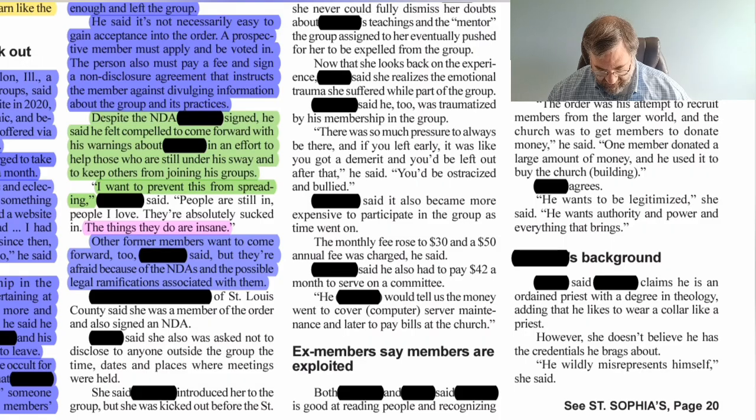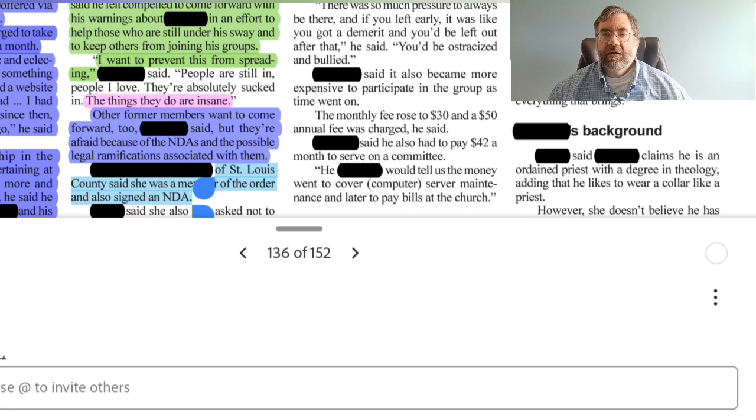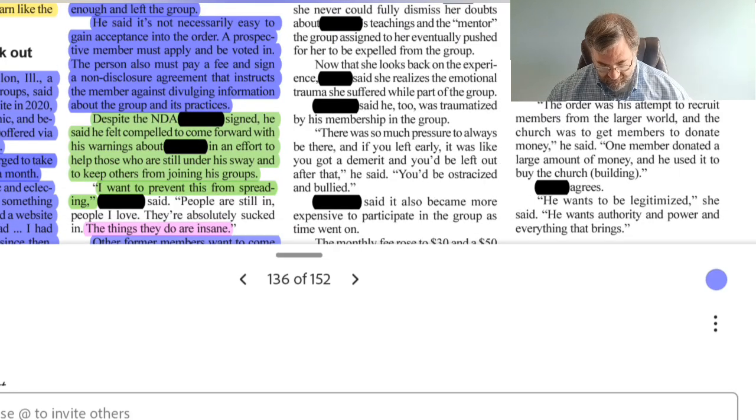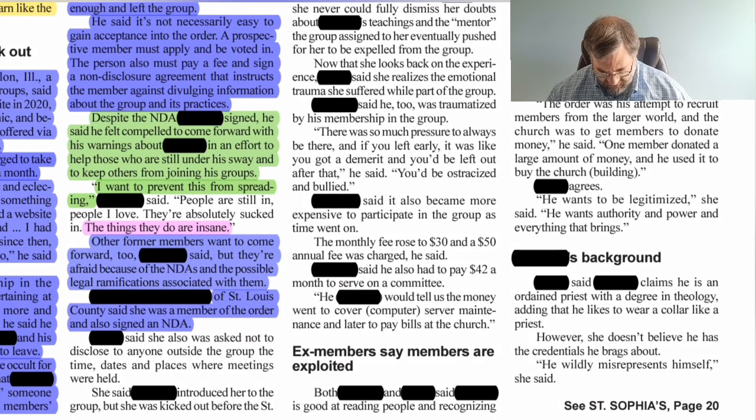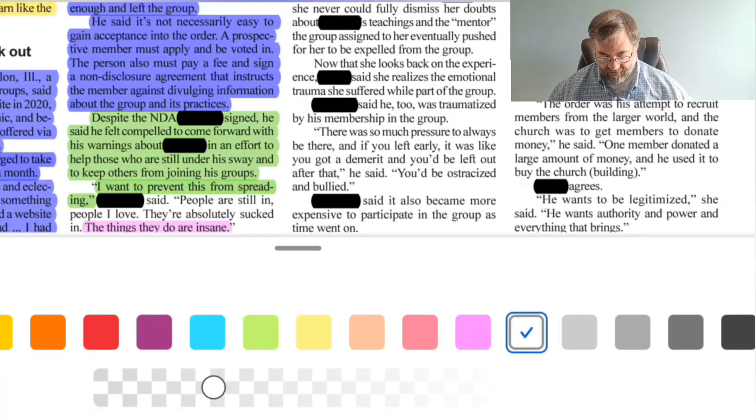Blank of St. Louis County said she was a member of the order and also signed an NDA. Again, this is personal experience. So we'll go ahead and highlight that in blue. Blank said she also was asked not to disclose to anyone outside the group the time, dates, and places where meetings were held. Again, this is someone speaking to their experience with this individual and their group. So this is a personal experience. It's not verifiable, but it is personal experience. So we'll go ahead and mark that in blue.